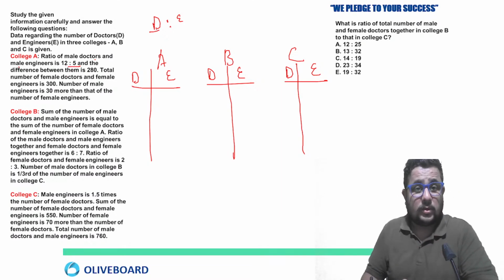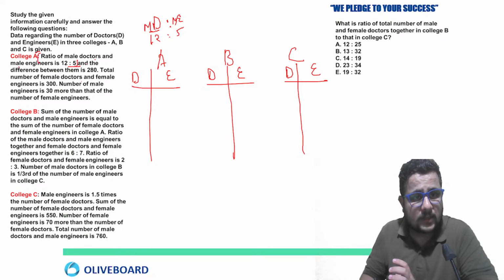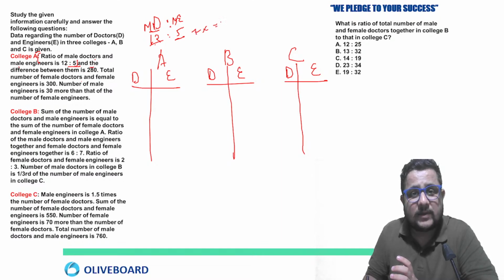So the doctor to engineer ratio that is given here is 12:5. Male doctor to male engineer, the first line you have to read out here. So this is going to be 12x, 5x. 12x minus 5x, the difference between them is 280. So 12x minus 5x, 7x equal to 280. So x is equal to 40.